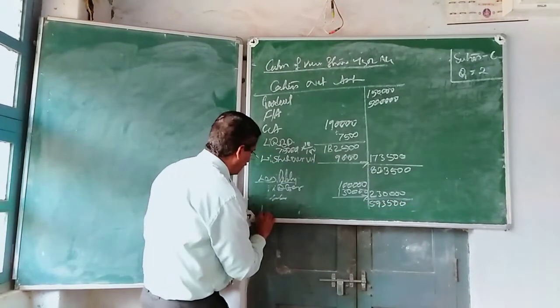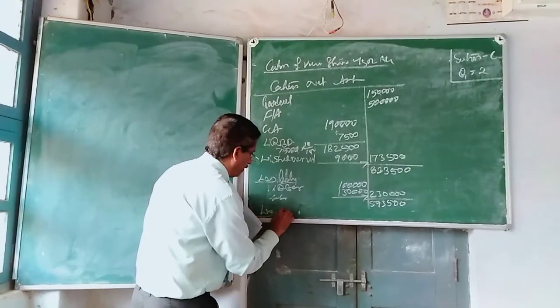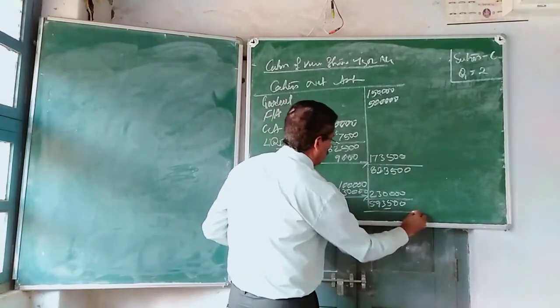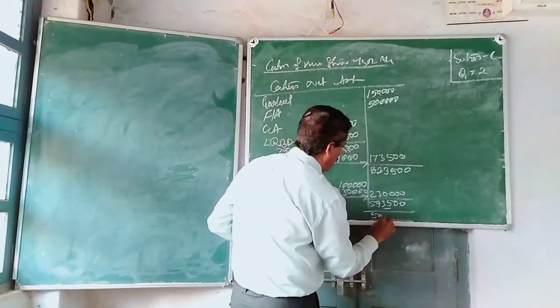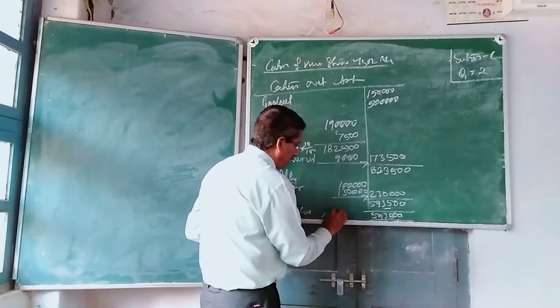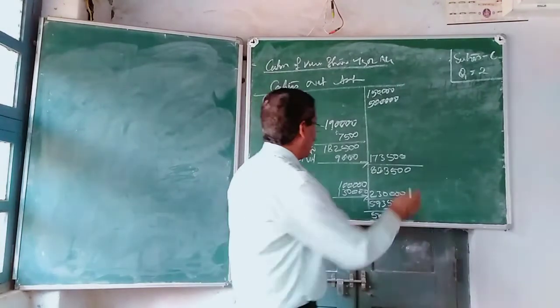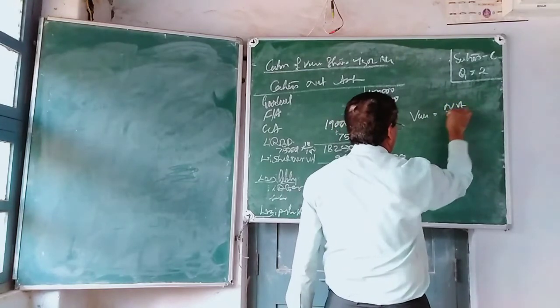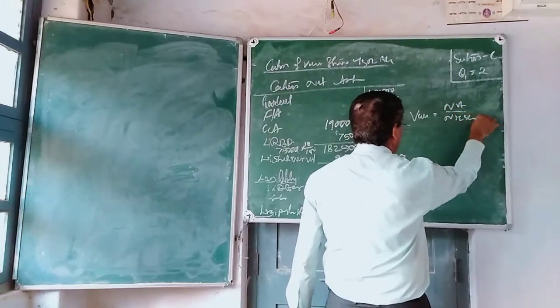5,93,500. Less preference share capital. Preference share capital is nil. Do the total of this. 5,93,500 as net asset. Thereafter, value of share is equal to net asset divided by number of equity shares.